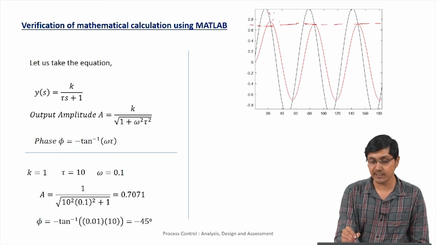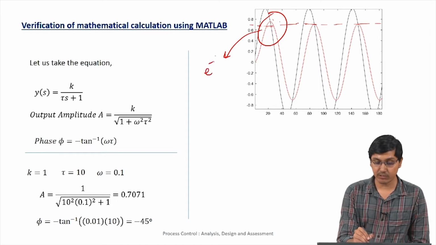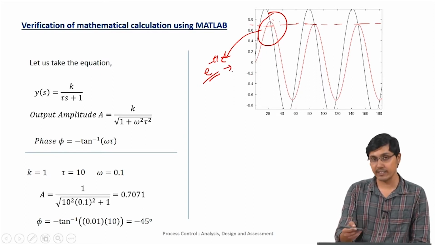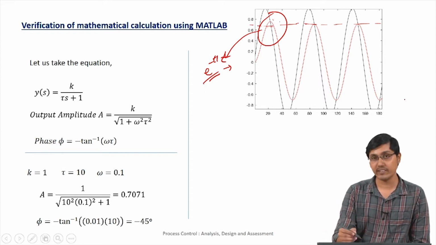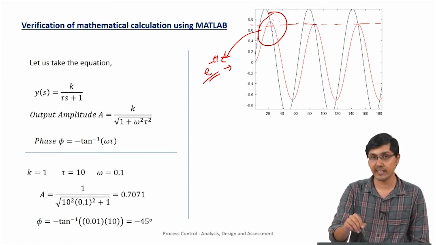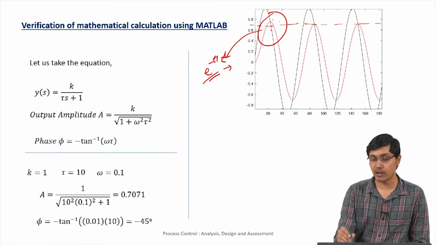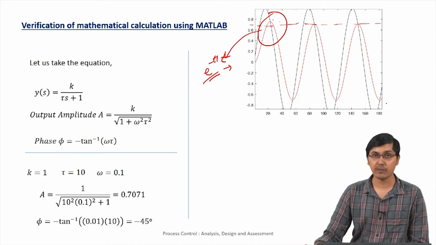So this is the term that we actually skipped by ignoring the e power minus t by tau term. Initially this had an effect, and that is what was contributing to this particular initial change, but after some time this becomes very small, so that we can neglect it and this becomes a constant thing. So when we say frequency response, we are not concerned about the initial response, how it changes initially, but we are concerned about the final steady state response to the particular frequency.